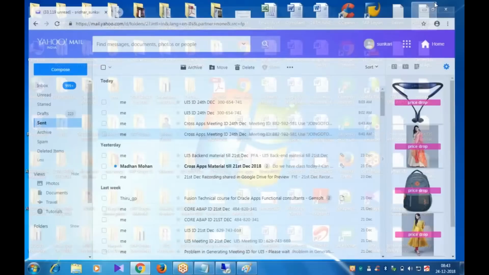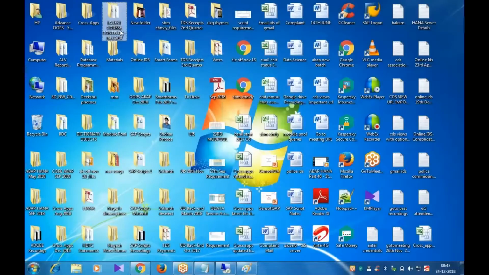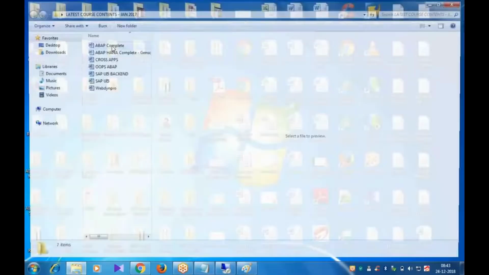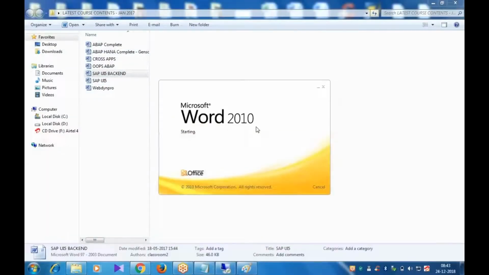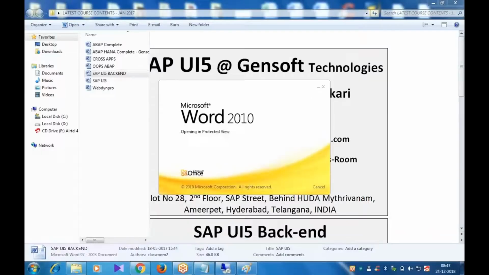So if you see here, one second. I'm not following the sequence, so let me just cross check on the backend part.